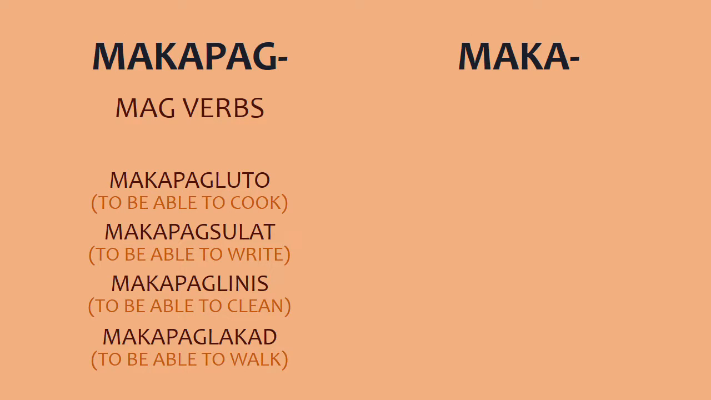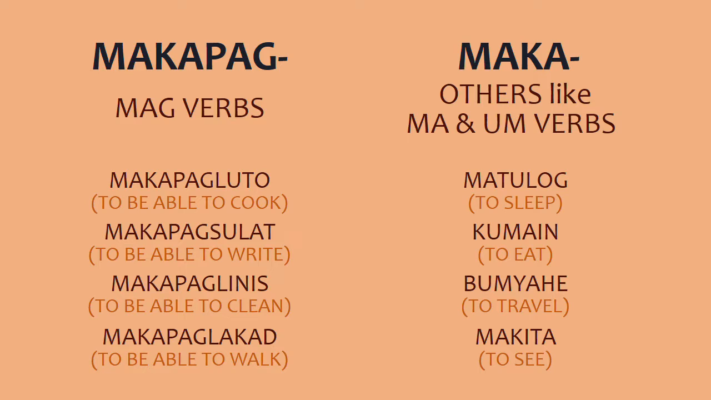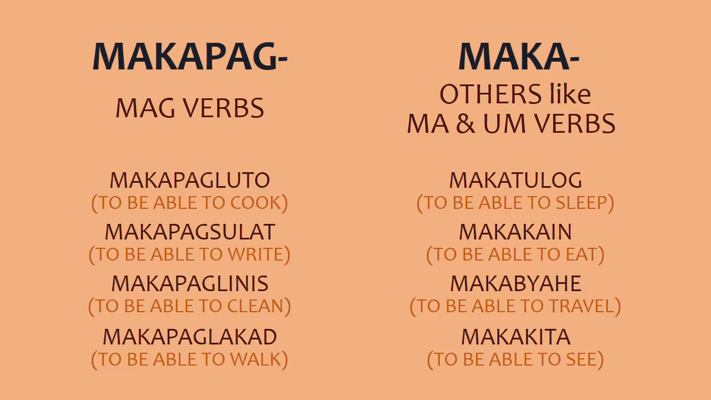Makapagluto, makapagsulat, makapaglinis, makapaglakad. If they are not mag verbs, then maka is what you should use. Like for these verbs, matulog is an MA verb, kumain is a UM verb, bumiyahe another UM verb, and makita an MA verb. So you just take the verb root and then this time add the prefix maka. Makatulog, makakain, makabiyahe, makakita. Take note that the prefix maka also has other meanings when added to verbs. I will try to make a separate video about its other meanings.